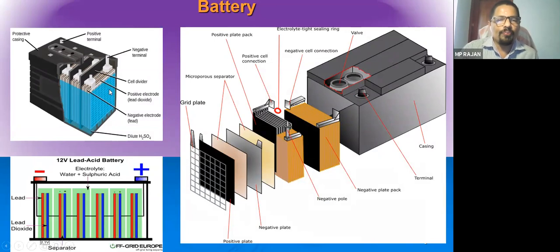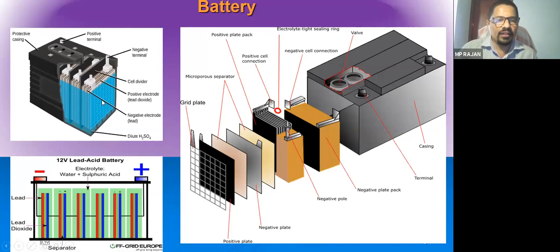So we all know it is a combination of cells. Cell is a combination of positive plate and negative plate. And normally our lead acid batteries are of 12 volt. Each cell is of 2 volt. Nominal voltage of each cell is 2 volt. So each cell will have a positive and negative terminal.